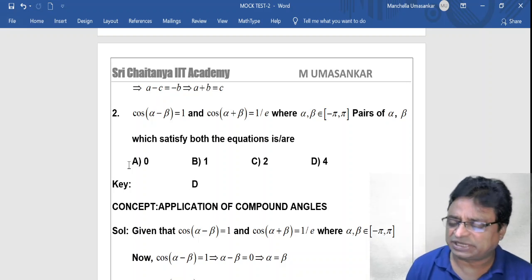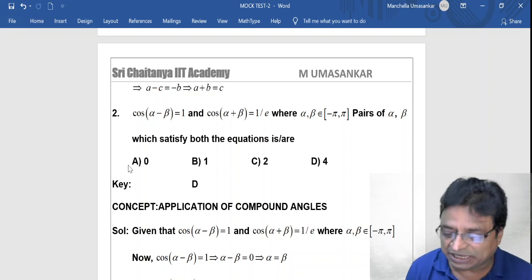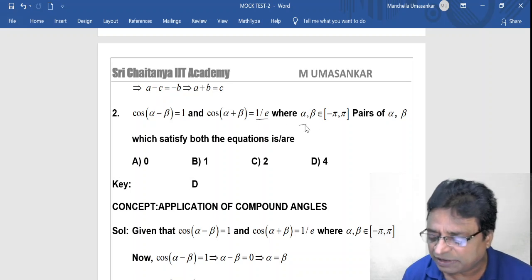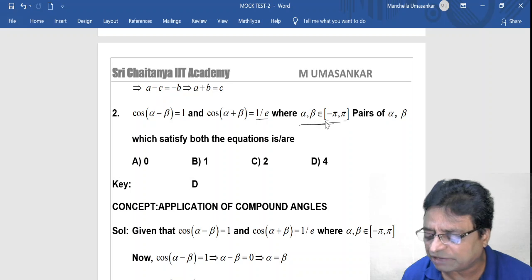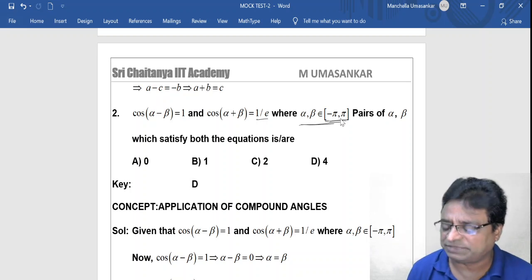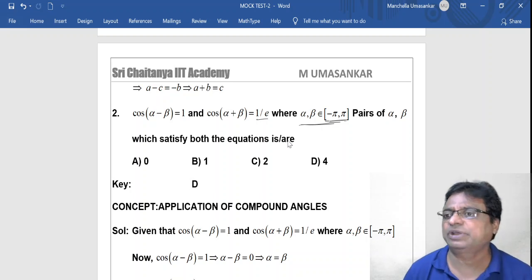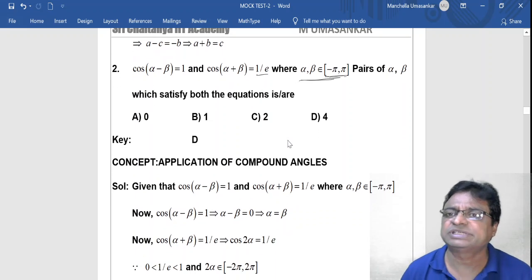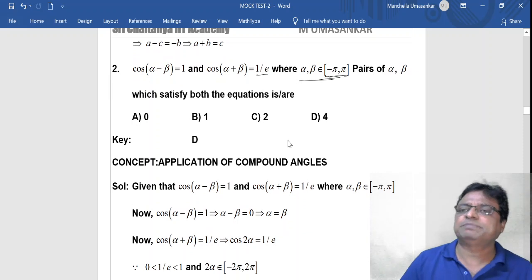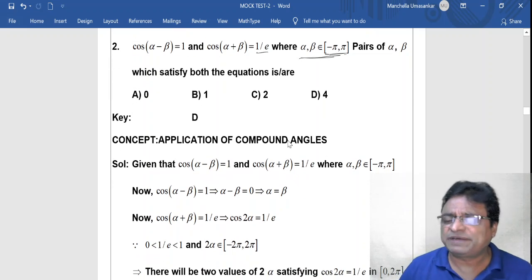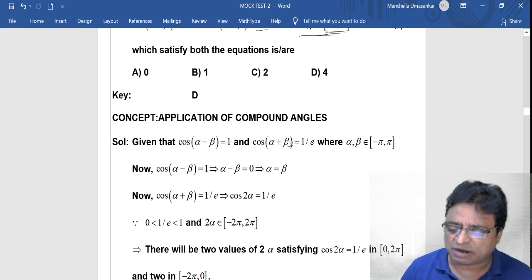cos of alpha minus beta is given, and cos of alpha plus beta is 1 by e. Here alpha and beta belong to the closed interval minus pi comma pi. This is important. How many pairs of alpha comma beta satisfy both equations is the important question for me. So my friends, again it is an application of compound angles.